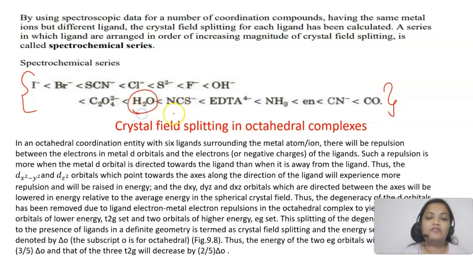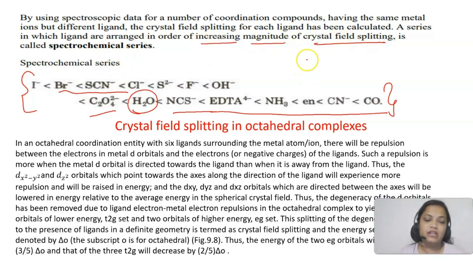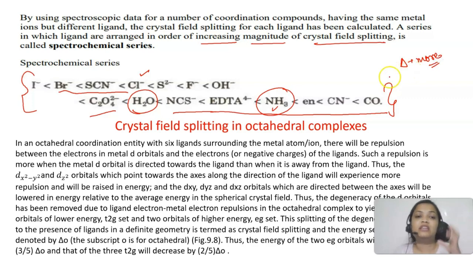So see, this is water. After water, usually the ligands are considered strong field ligands, and below water, these are considered weak field ligands. They are arranged in increasing order of magnitude of crystal field splitting. Let's say I have a chloride ligand and an ammonia ligand. Ammonia will cause larger splitting, so there will be more energy difference, delta would be more, crystal field splitting energy would be more in the case of ammonia than chloride. That is what crystal field splitting means, and that depends on the magnitude or the strength of the ligand. So remember this series as well, this is important.